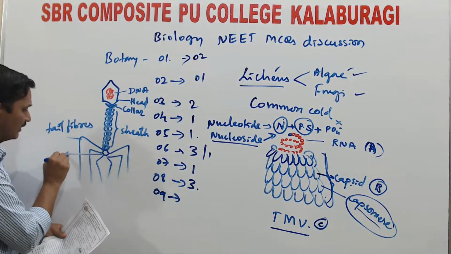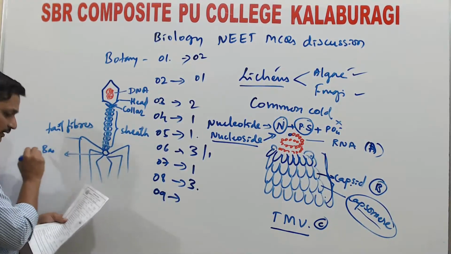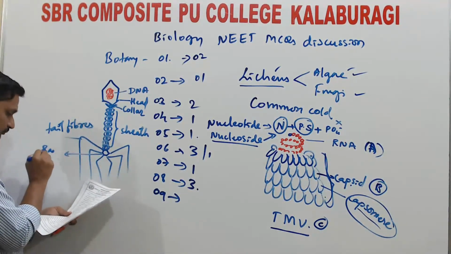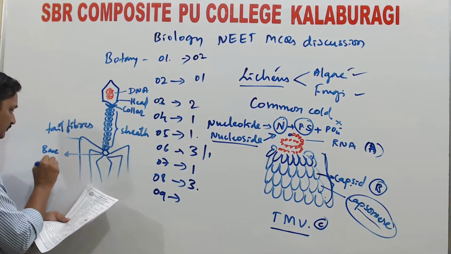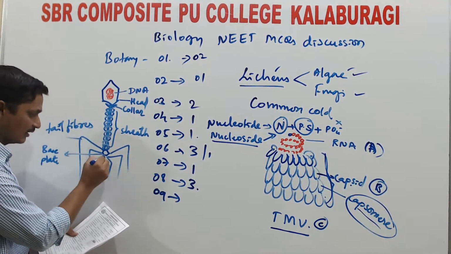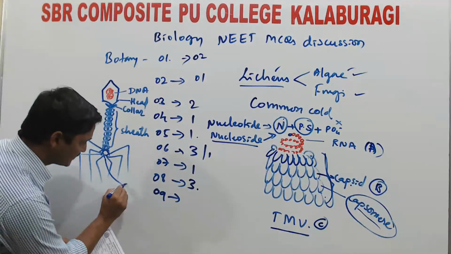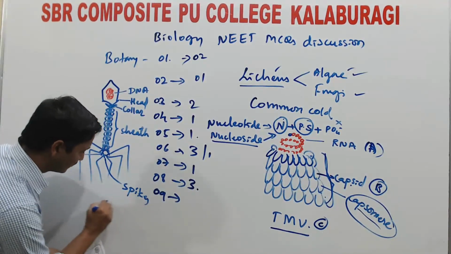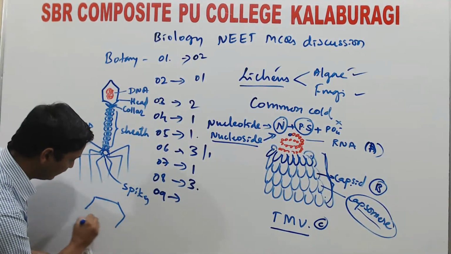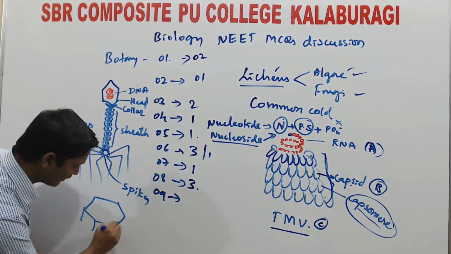This is called the basal plate or base plate, and here we find 6 pin-like structures called spikes. These are the spikes.